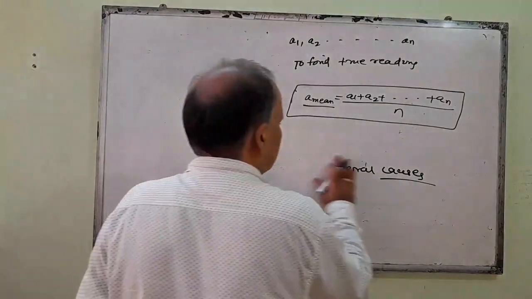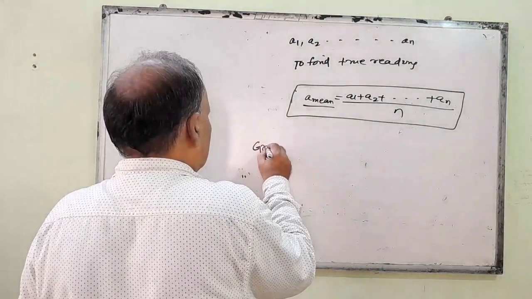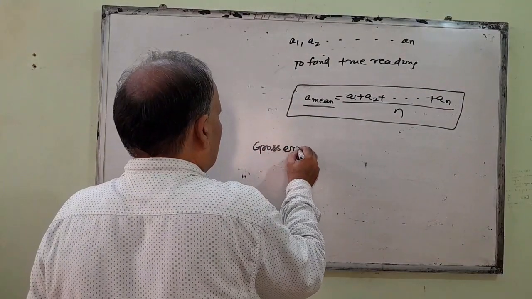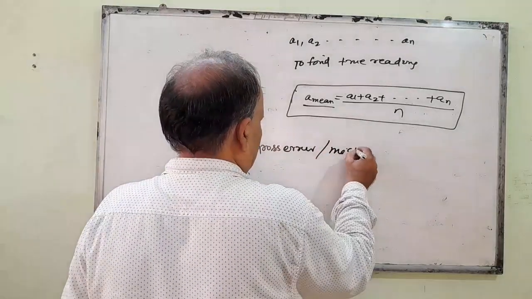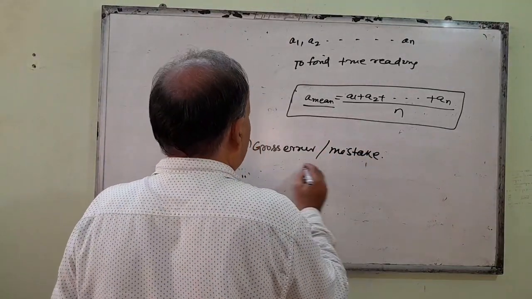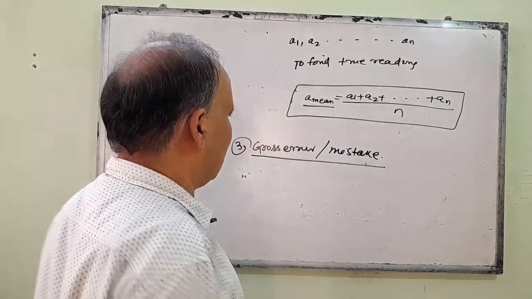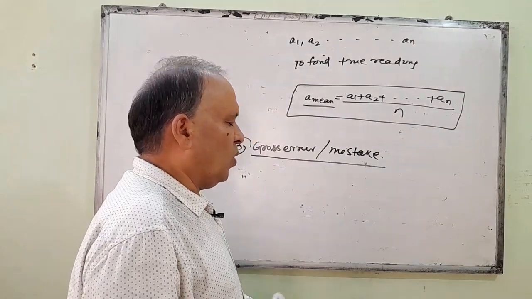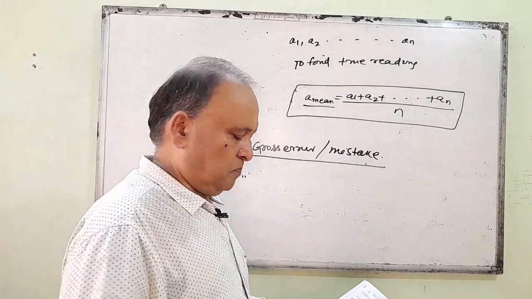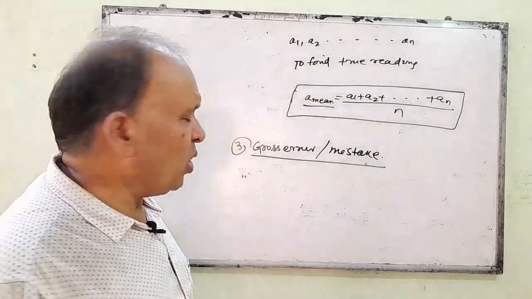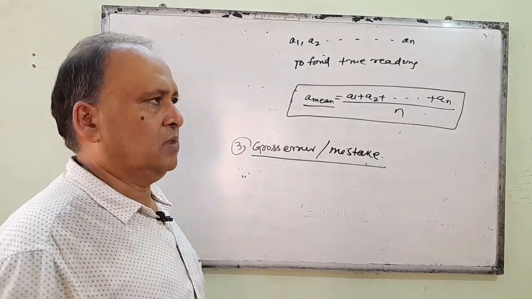Next, another one is your third error, that is your gross error. This gross error is called what? Mistake, you say. At first, I was telling you, error means mistake. This gross error is called a mistake. What is gross error? You remember, it is due to carelessness of the observer.